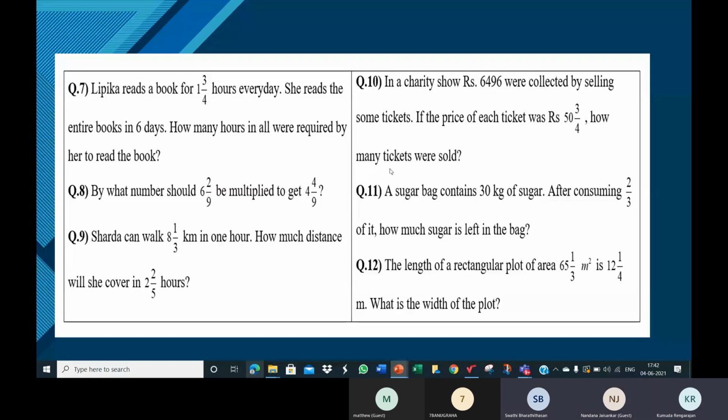Ma'am, 36 divided by 4, we get it as 9. 9 is the required number. So which one did we write first? 36. So 36, the second number, divided by the first number 4. Similarly here it is the second number 4/9 divided by the first number 6 2/9.